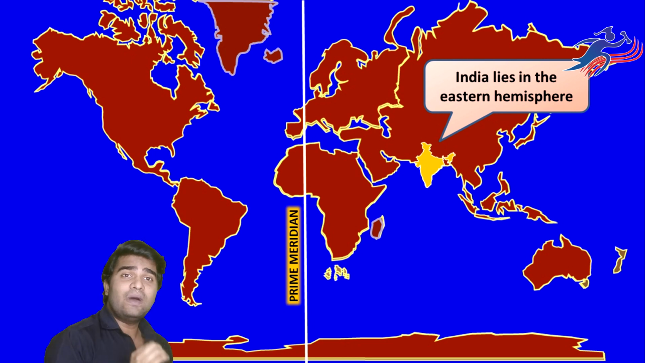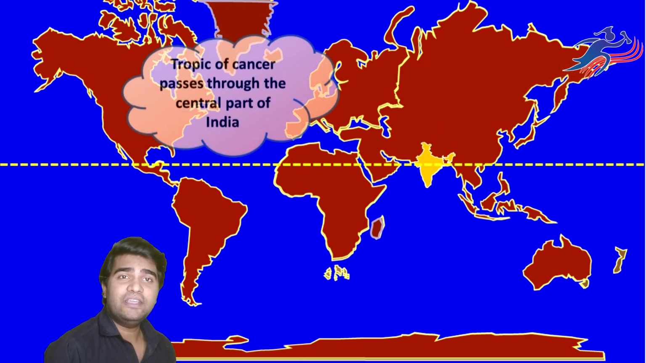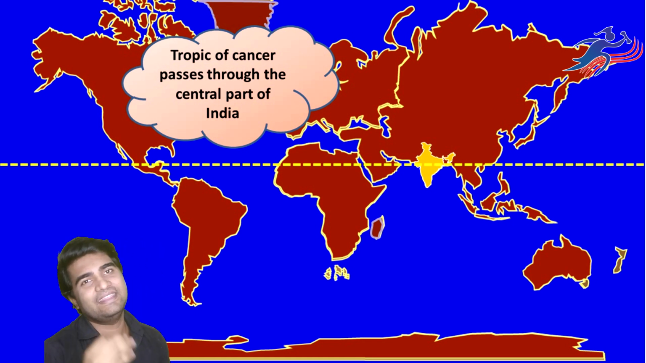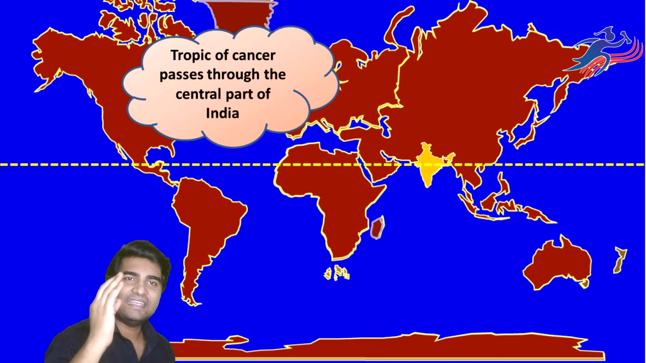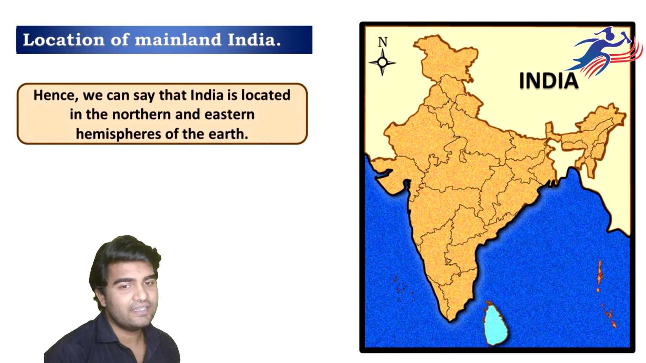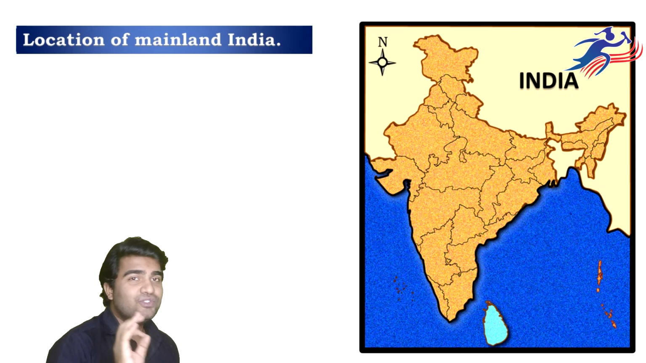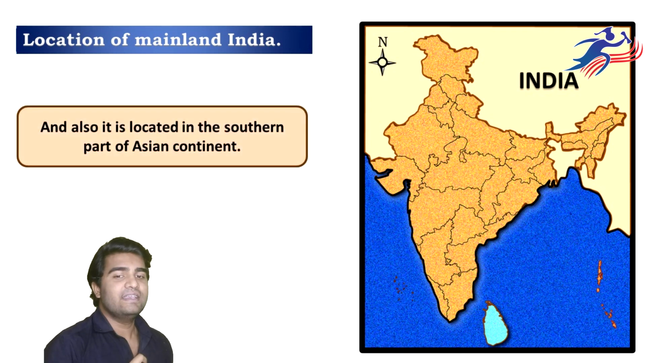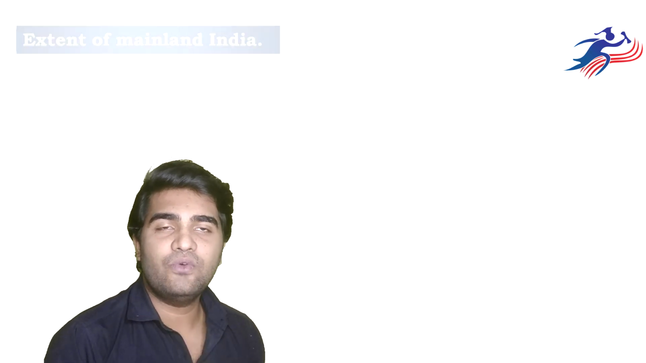Okay. There is one more line, that is 23.5 degree north, which divides India into 2 equal parts. That line is known as Tropic of Cancer, and this Tropic of Cancer passes through the central part of our India. So with the further reference, we can say that India is located in the northern and eastern hemisphere of the earth. Apart from that, India is also located in the southern part of Asian continent. Yes. Now let us talk about the extent of mainland India.